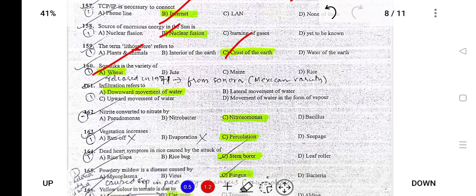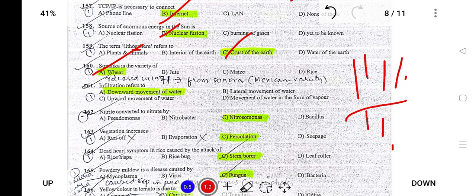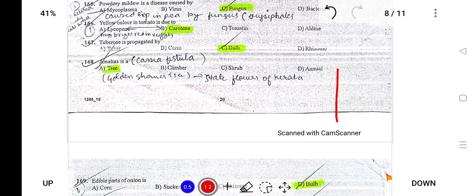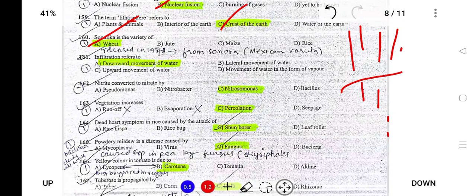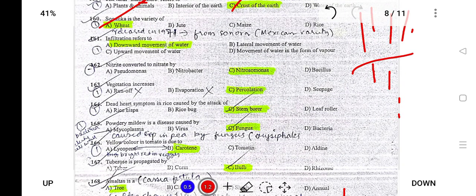Next, infiltration. Infiltration means when rain water falls on the soil, the water goes down into the soil. So it is also known as infiltration or downward movement of water.